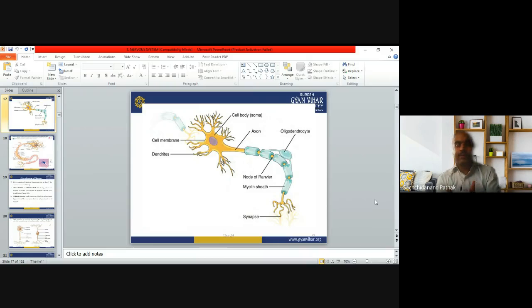Or if between neurons and neurons, the neuron will release the transmitter, and then the transmitter will act as a signal, and that signal is again captured by the other dendrites. So these dendrites again send the signal toward the axon at the end of the terminal, and then it goes to the target cell and produces the action.